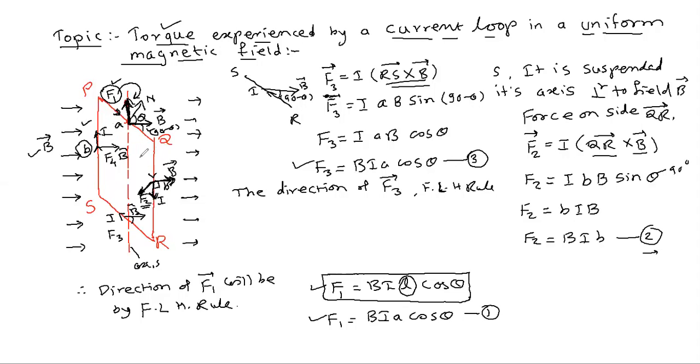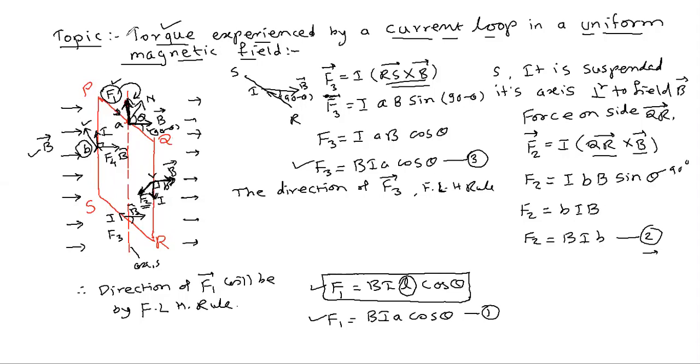Hold your left hand in front of you and apply it: stretch the forefinger in the direction of the magnetic field, and the current is in the upward direction, both are perpendicular. So the direction of the force is inward.